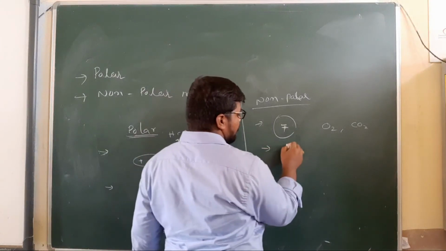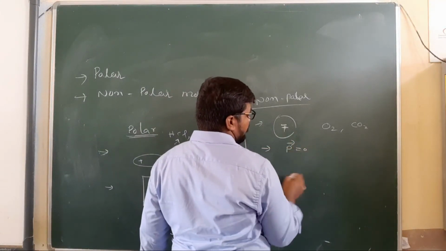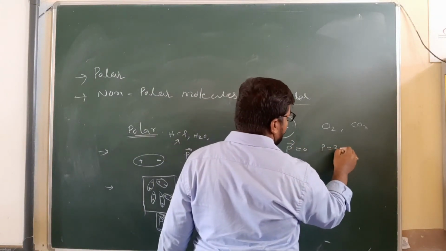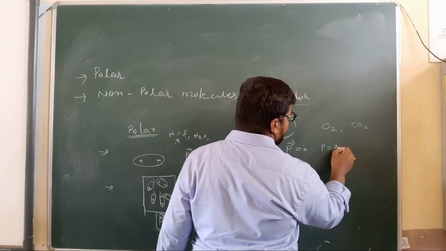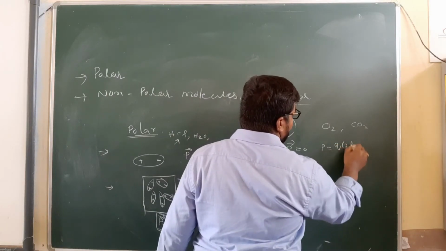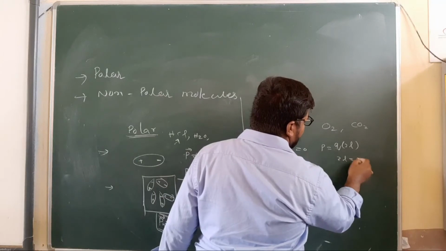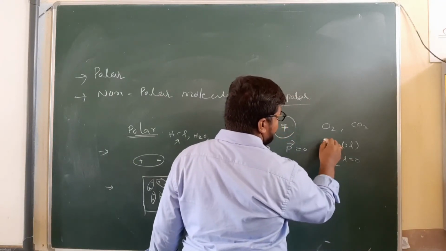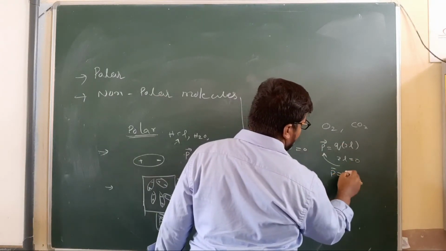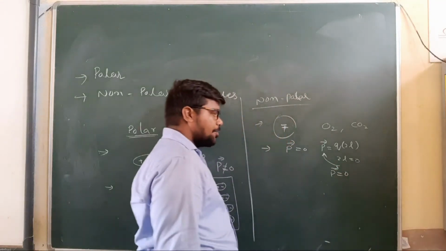It is spherical. Positive and negative charges coincide. Examples are O2 and CO2. Here each molecule's dielectric moment is 0 because P is equal to Q into 2L, and the distance 2L becomes 0, so P bar becomes 0.